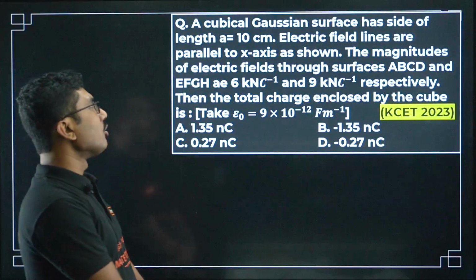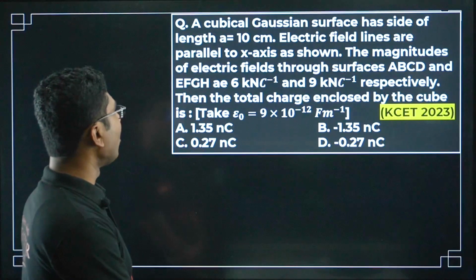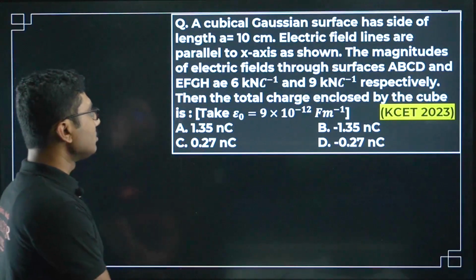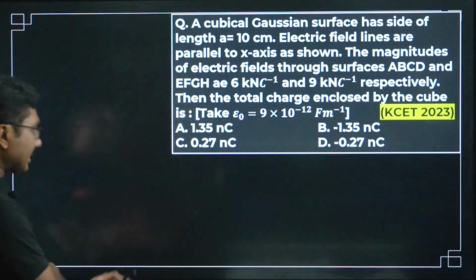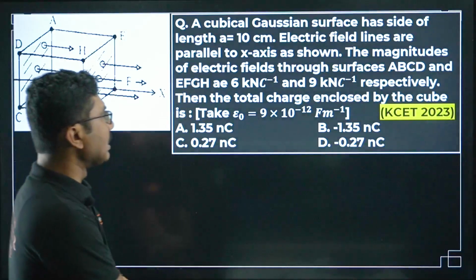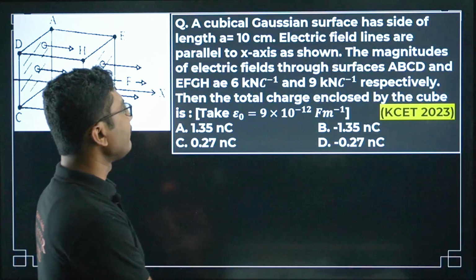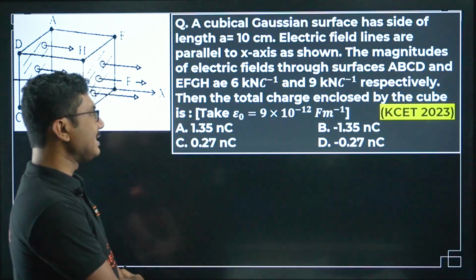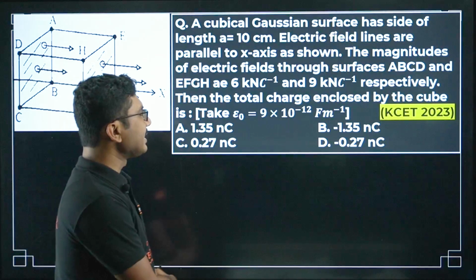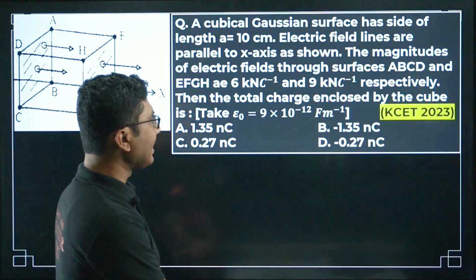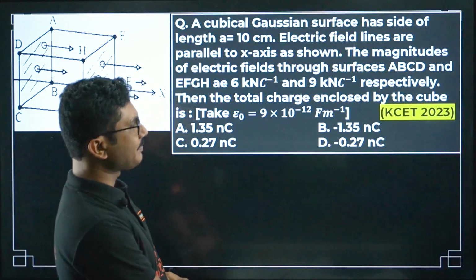A cubical Gaussian surface has a side of length a equal to 10 centimeter. Electric field lines are parallel to the x-axis as shown over here. The magnitude of electric field through surfaces ABCD and EFGH are 6 kilonewton per coulomb and 9 kilonewton per coulomb respectively.